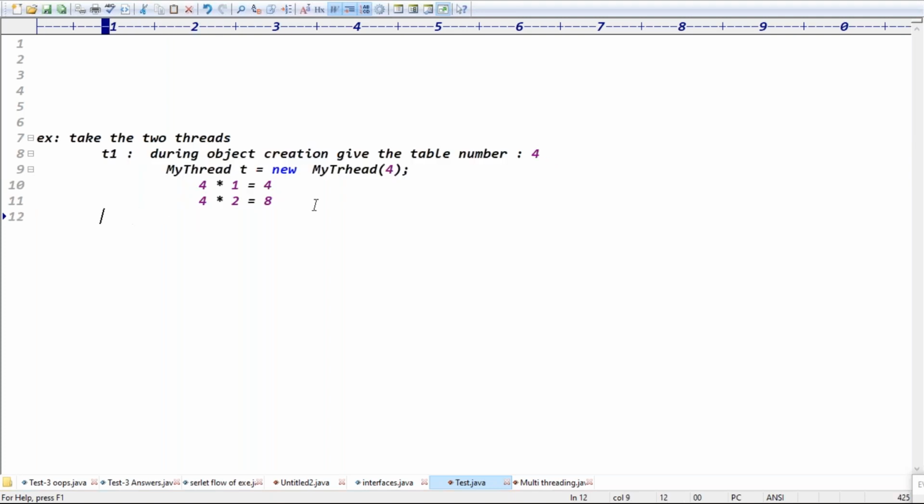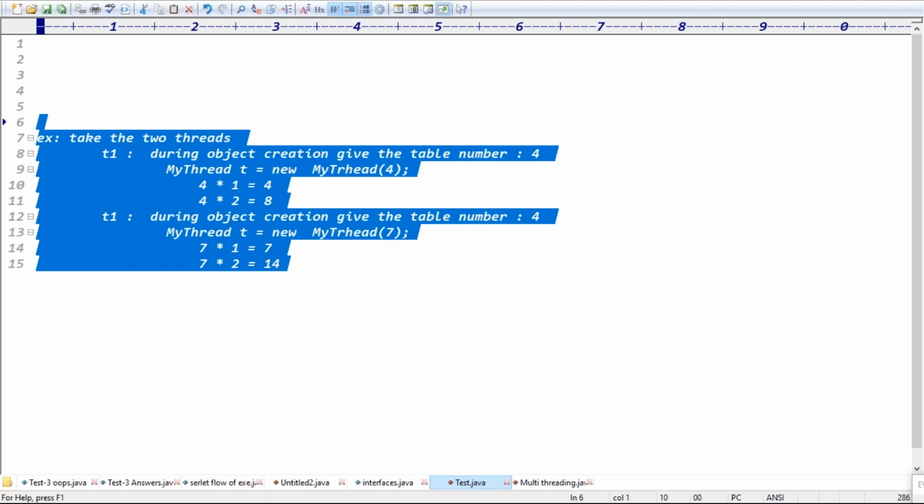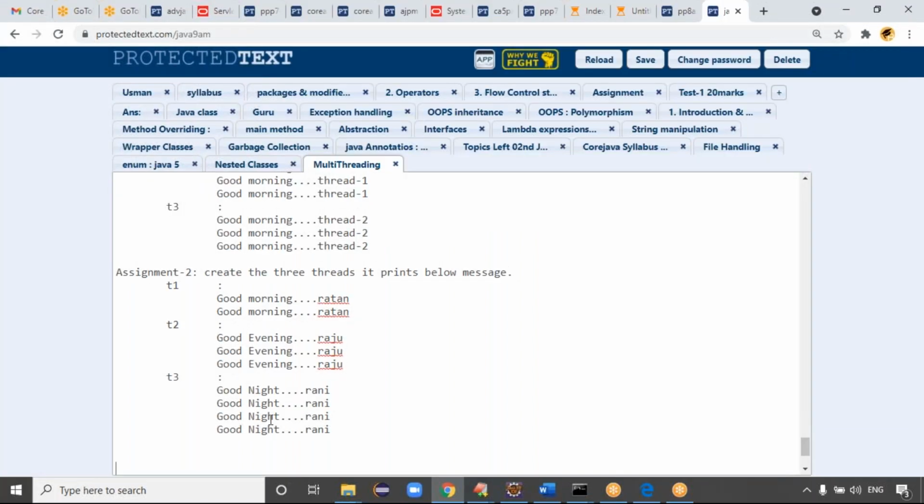In the same way, you can create one more thread, and during object creation pass 7 or 10. For 7: 7 1s are 7, 7 2s are 14, something like this. So create the 2 threads: the first thread prints this logic, and the second thread prints that logic. This is assignment number 3.